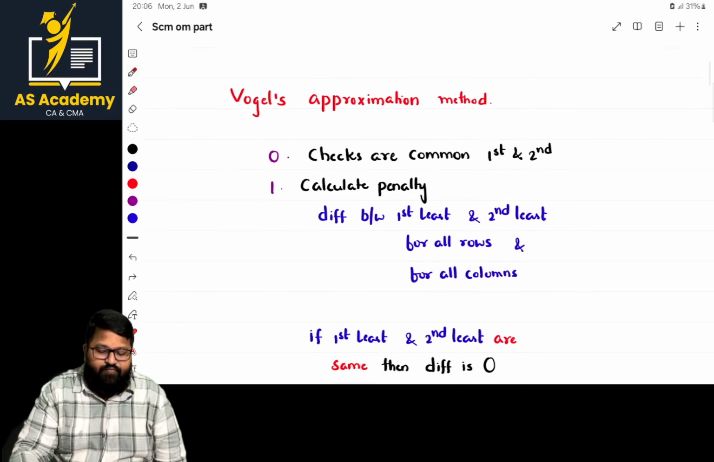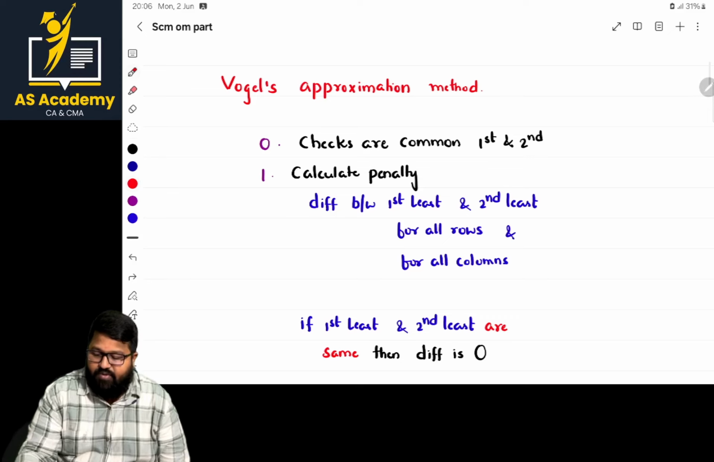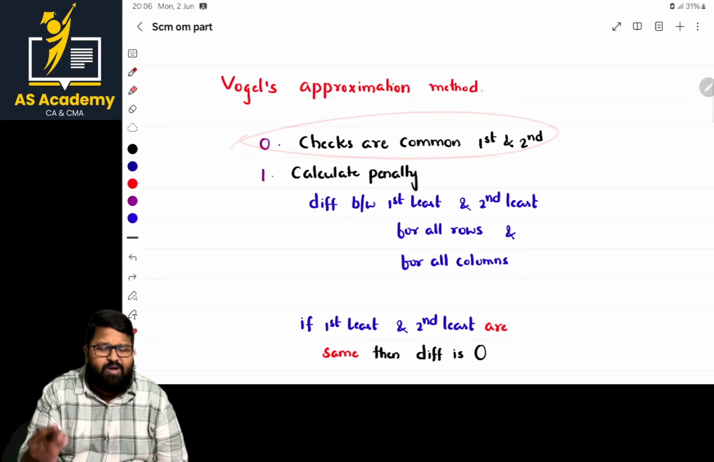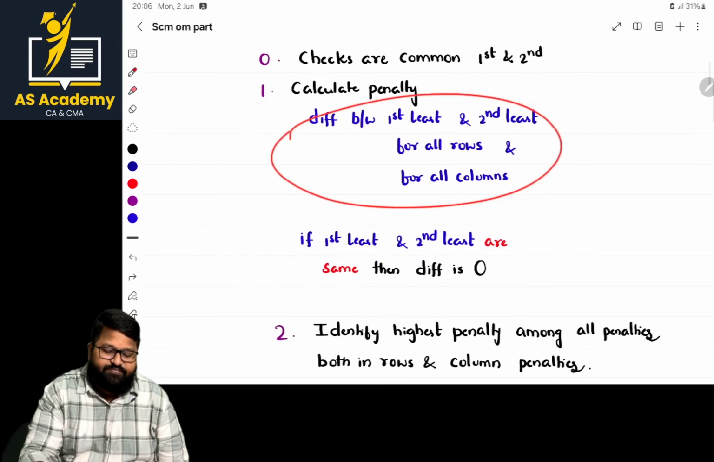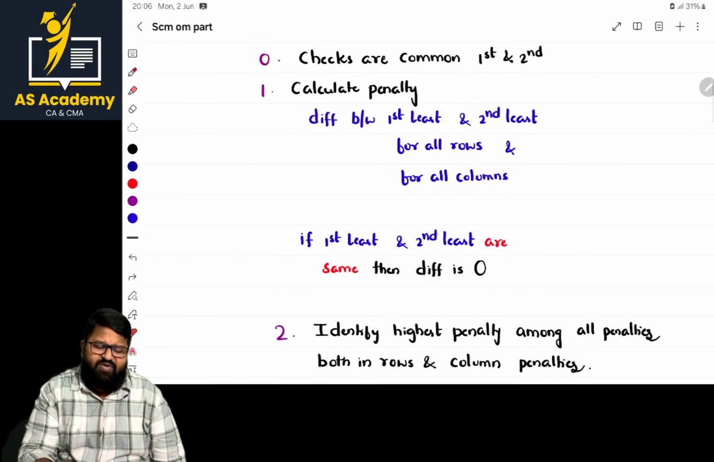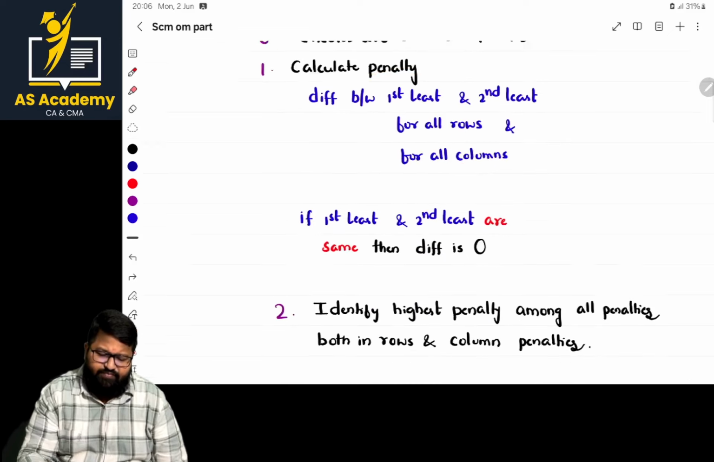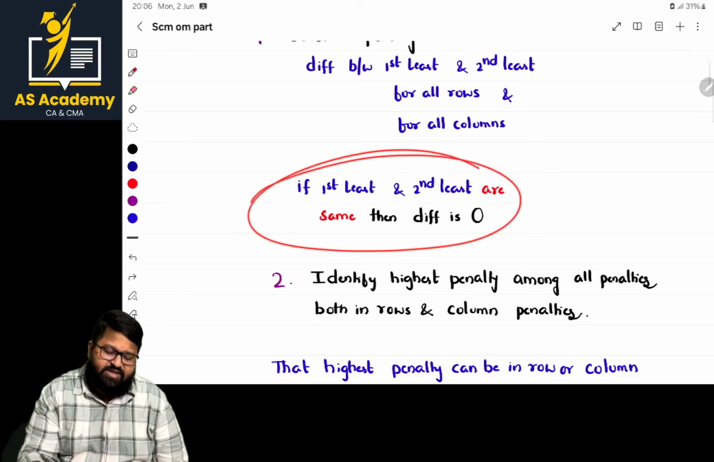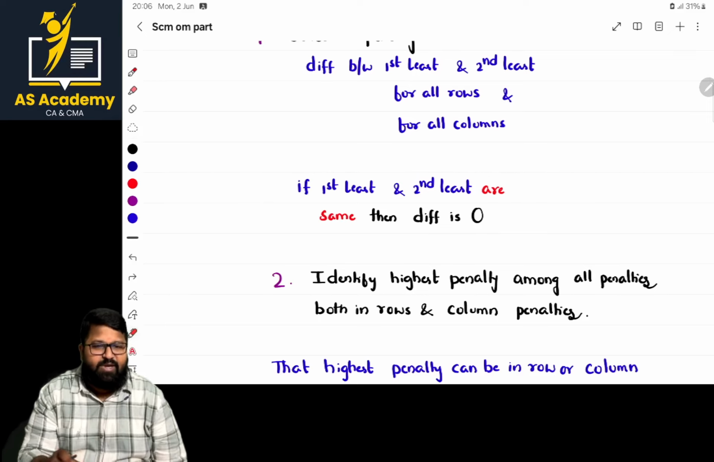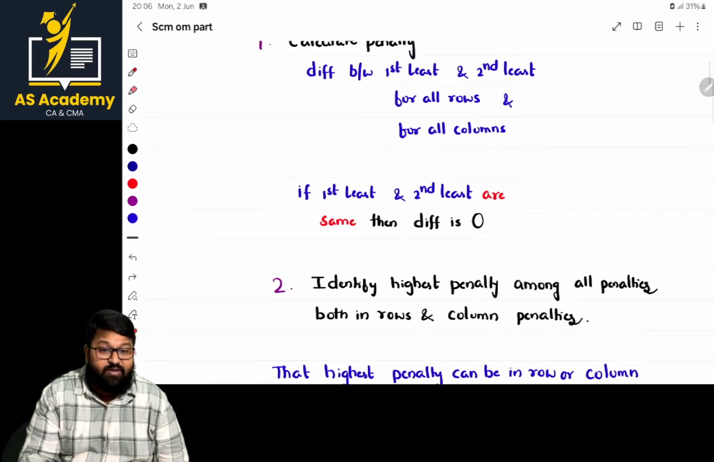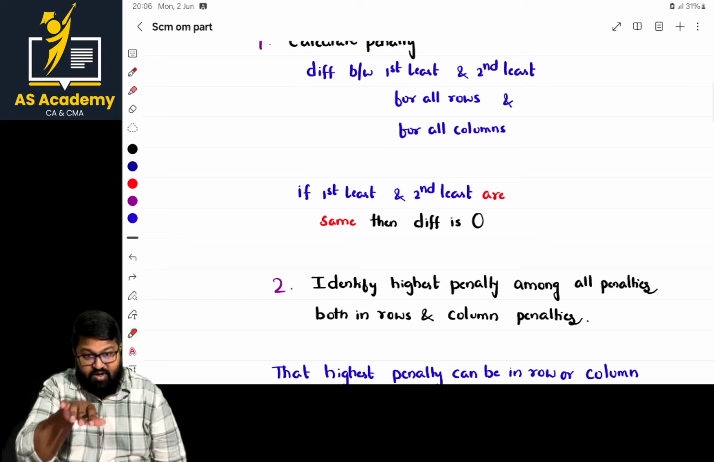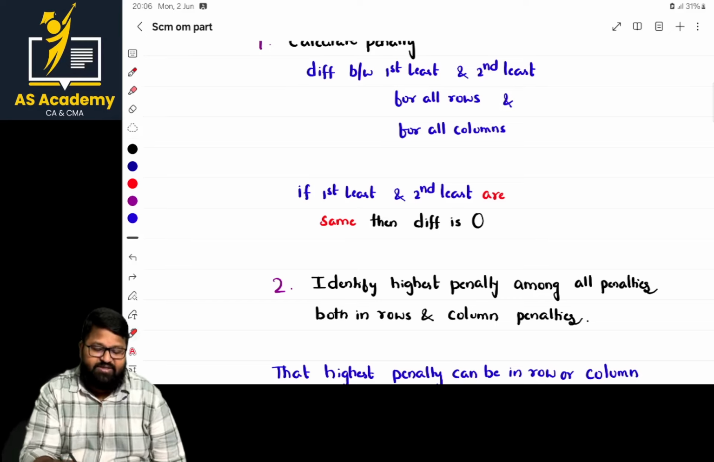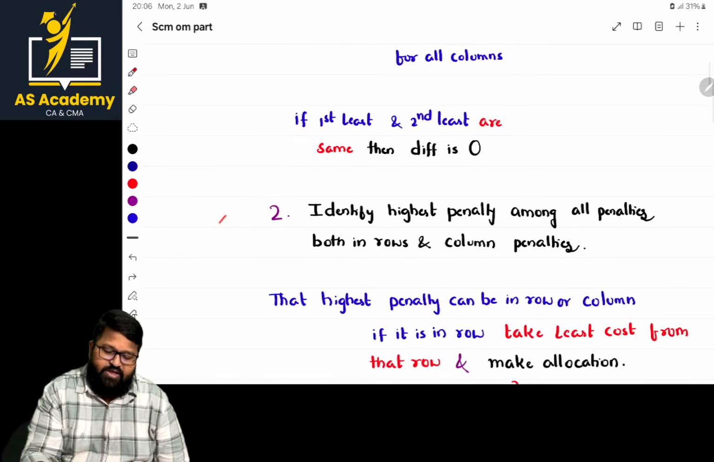Okay, now I'm repeating the steps which I have mentioned. The first checks are common. What are those, ma'am? Whether it is a maximization or minimization model, and whether demand is equal to supply or not. Now the differences are common: first least and second least for all the rows. Next, if the first least and second least are the same, then we get a zero penalty. In each row, we check the difference between the first least and the next least. What if those two least numbers are the same? Then we get zero penalty. No issues. Okay, next what, ma'am?